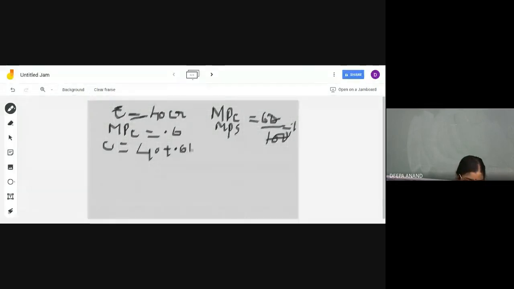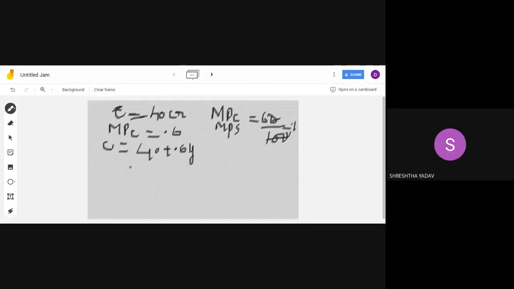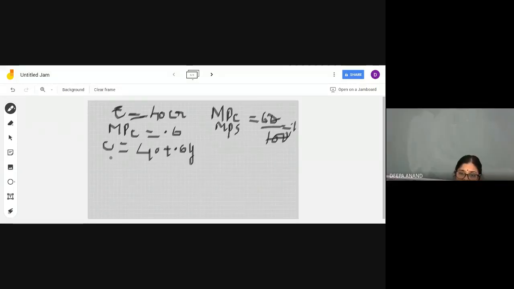Got it, Shrestha? Manvi? Yes, ma'am. 40 plus 0.6y. Okay. Once you get a consumption function, it is very easy to write the saving function. The saving function is minus 40 plus... how much is left out of 1? 0.4y. If he spends 0.6, then he will save 0.4. So saving is equal to minus 40 plus 0.4y. So we got the saving function.